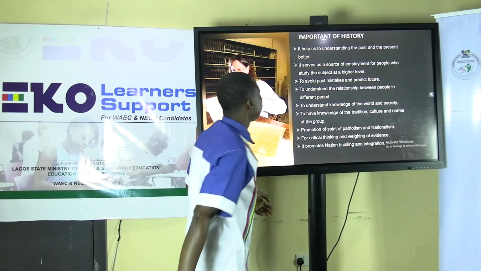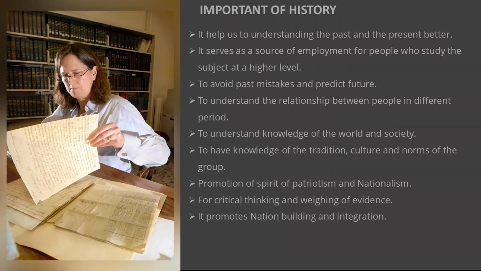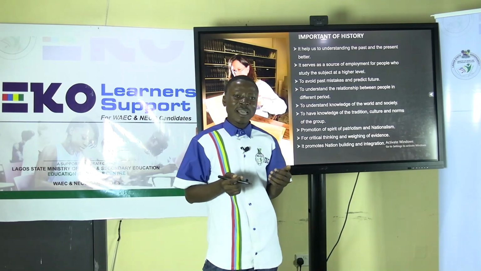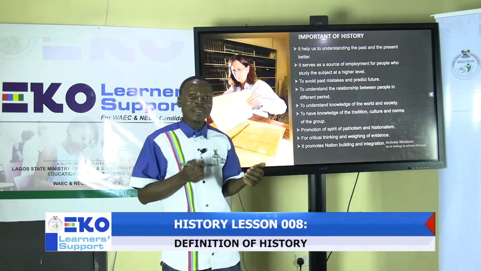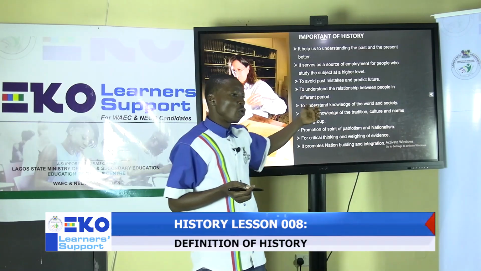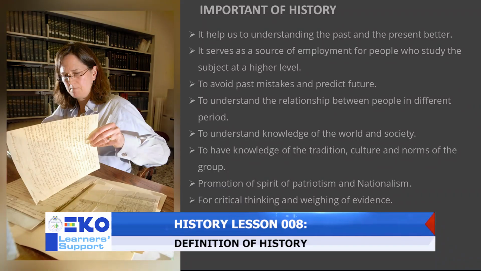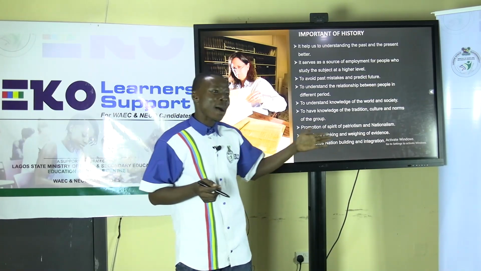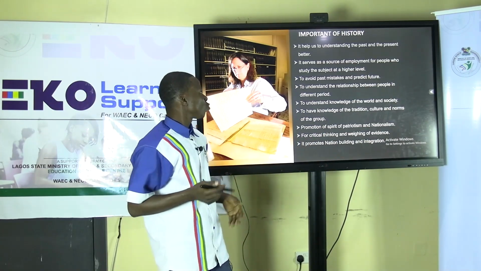So we'll also be looking at the importance of history. One importance of history is that it helps us to understand the present by understanding the past, and it also aids us to predict the future. Also, history is a discipline in universities. History serves as a discipline which people study in university and it also provides empowerment and employment to people.